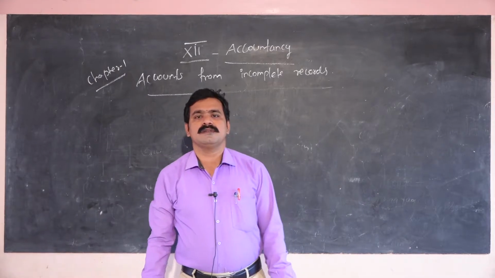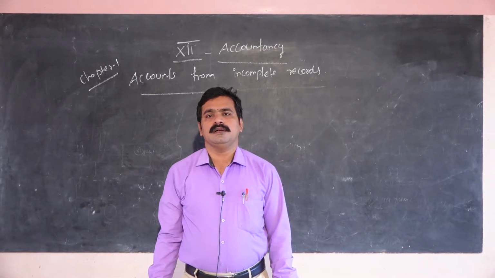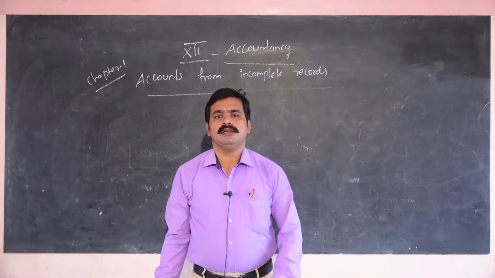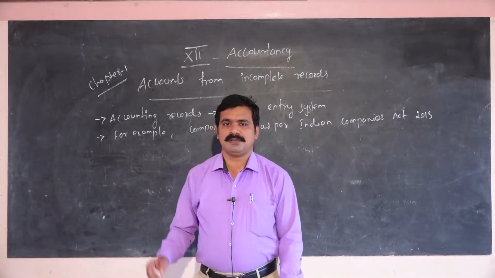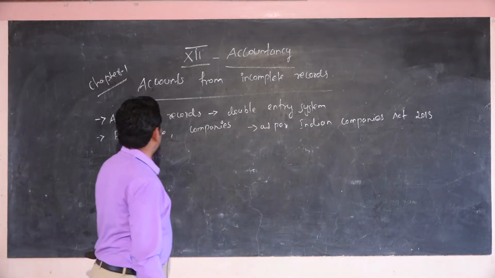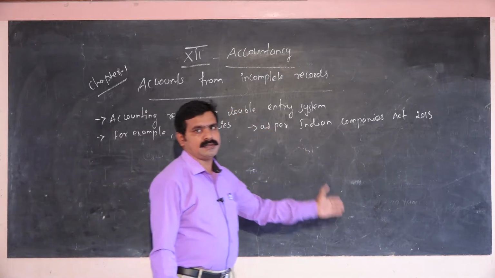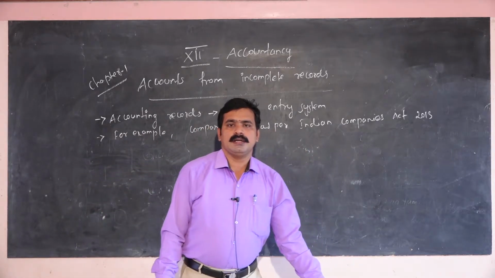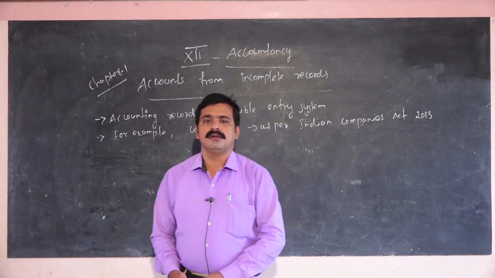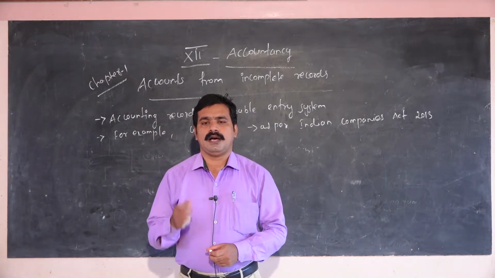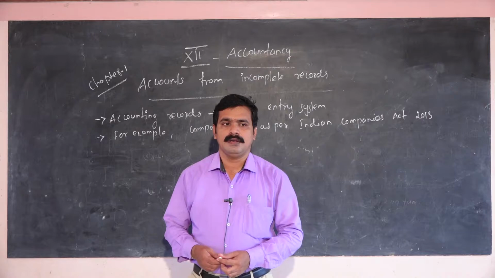Most of the companies maintain records in double entry system. Today, a lot of companies follow double entry system.